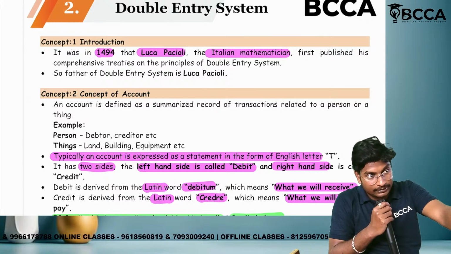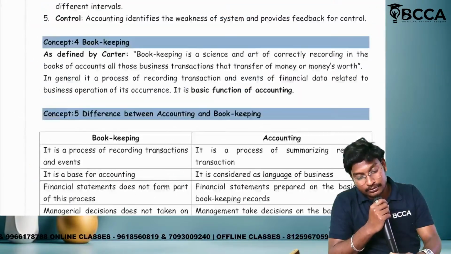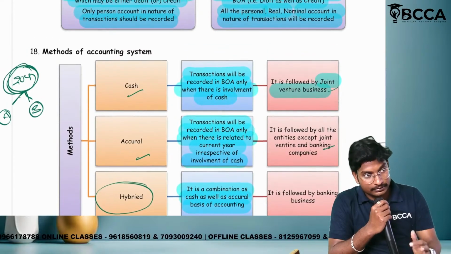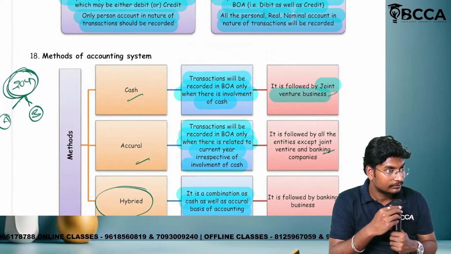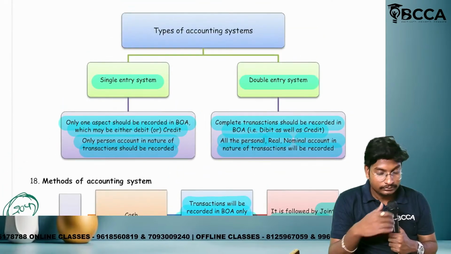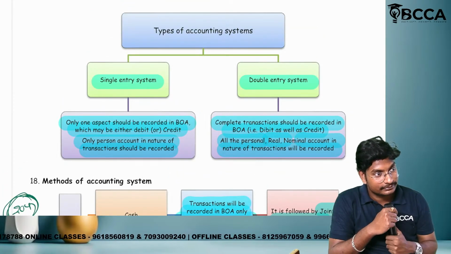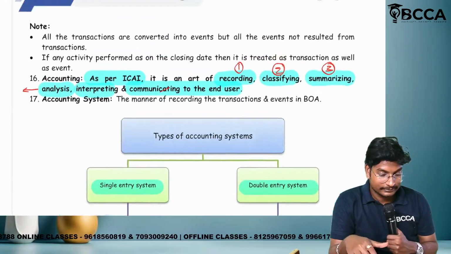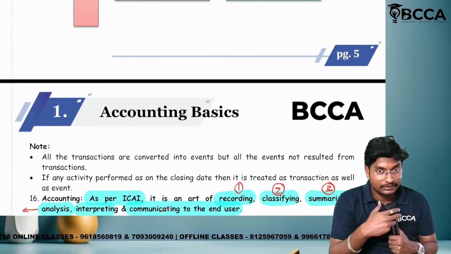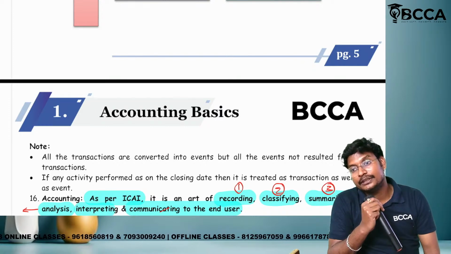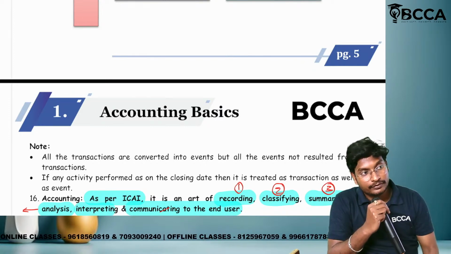Terminology is known. You have learned about the methods: accrual basis, cash basis, hybrid basis. Now only you have learned. Vesting assets, now only. Is there any doubts up to here? After completion of journal entries, daily I will give 5 journal entries.